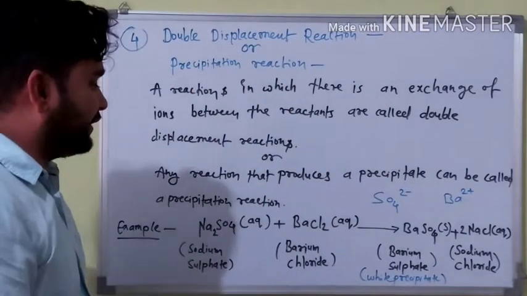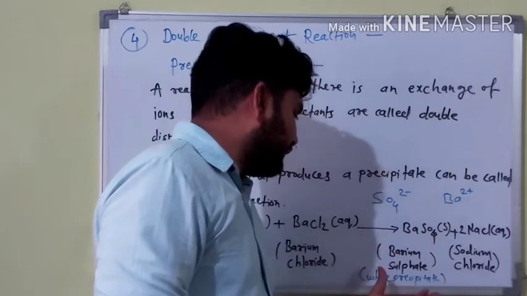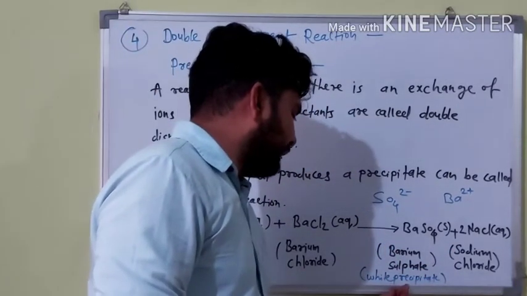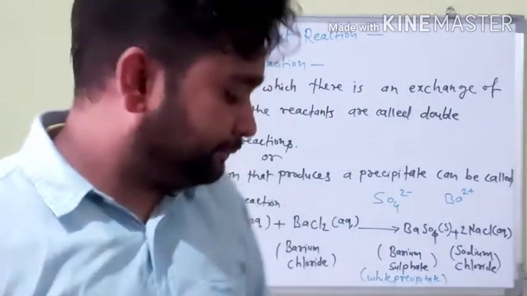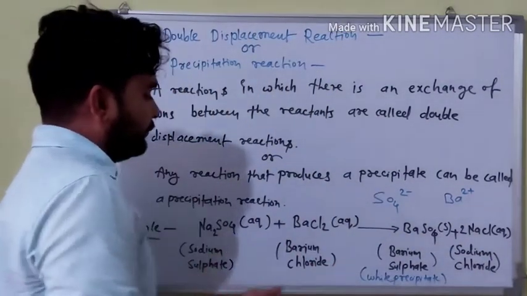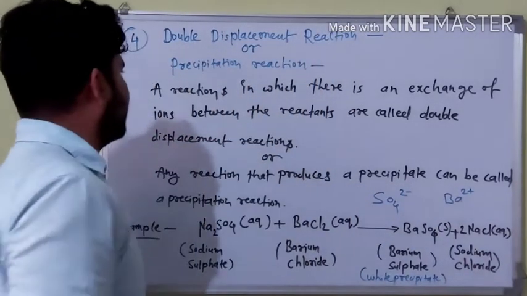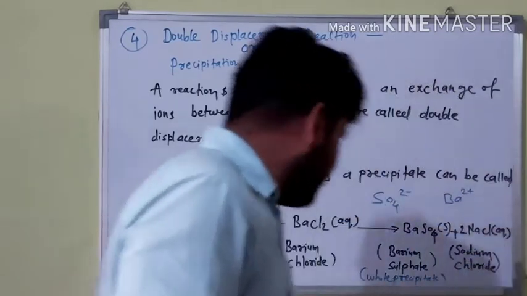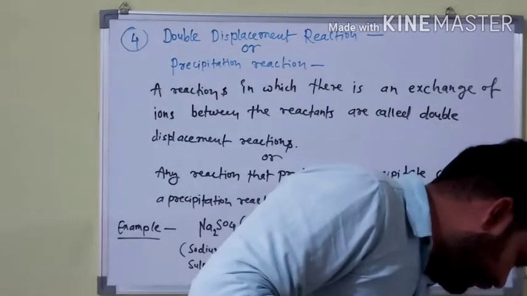Aqueous means that it is a solution, and in the solution barium sulfate is the precipitate. It is a white precipitate at the bottom of our solution. When we mix these two things we get barium sulfate and sodium chloride. It is another example of chemical reaction which is known as double displacement reaction.